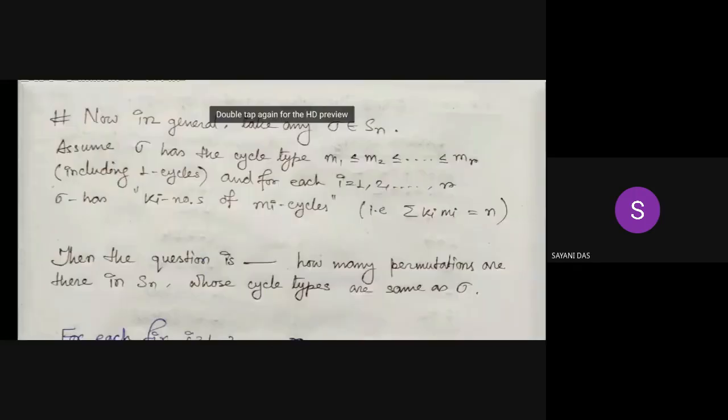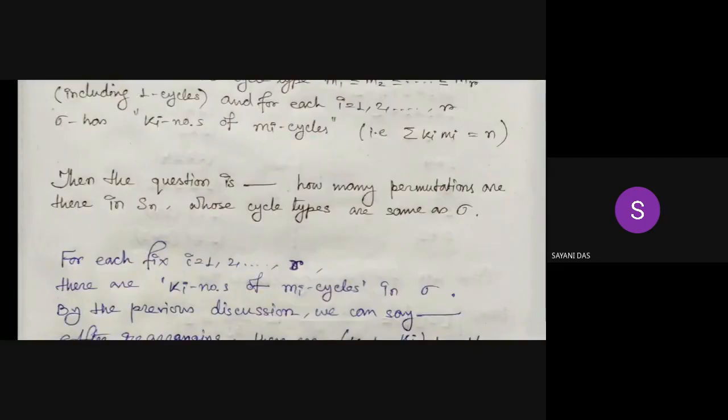Now for the general version. In general, if we take any sigma in Sn, assume sigma has a cycle type m1, m2, ..., mr, including one-cycles obviously, and for each i, sigma has ki number of mi-cycles, that is, the summation of ki times mi is equal to n. Then the question is how many permutations are there in Sn whose cycle types are the same as sigma.